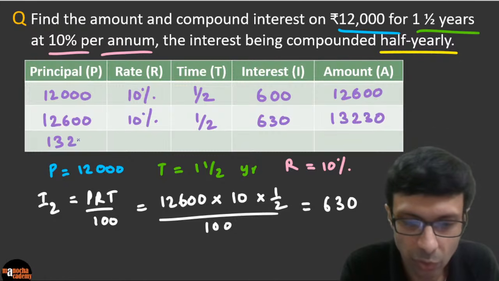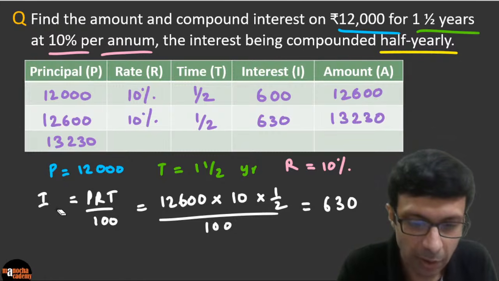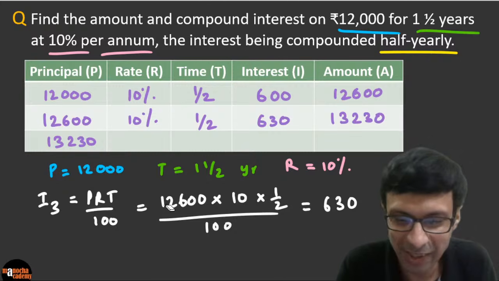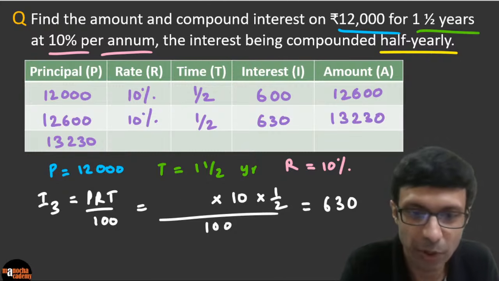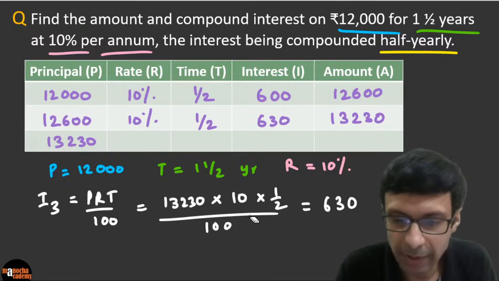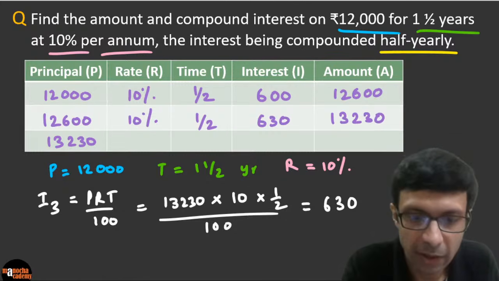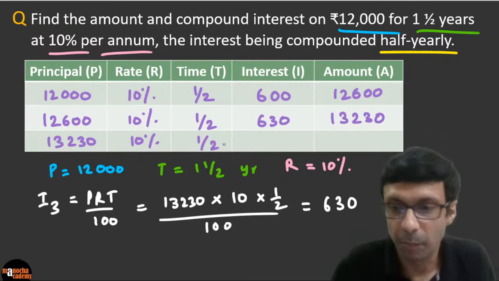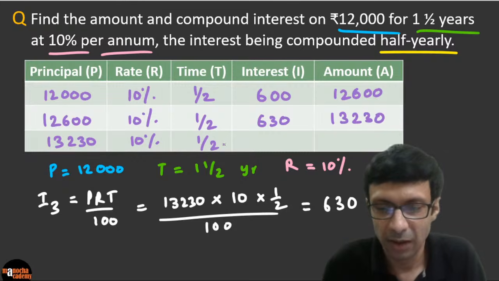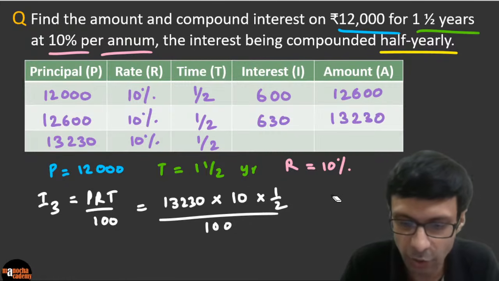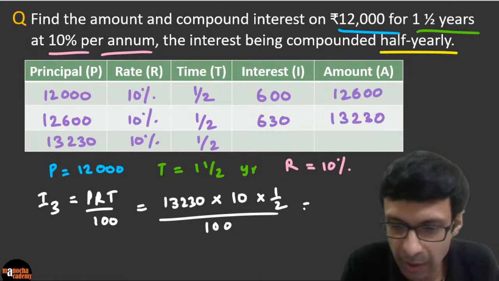So 13230. So what will be the third interest, right? So I'm again going to cheat here. I3 is going to be PRT, and the new principal is going to be basically 13230. Is that correct? Multiplied by 10% and half again, right? So the rate is going to be 10%. It's going to be half a year again, because 1.5 years, right? And so what is the interest going to work out to be? So if you multiply these numbers, what are you guys going to get? So I think I'm going to get here